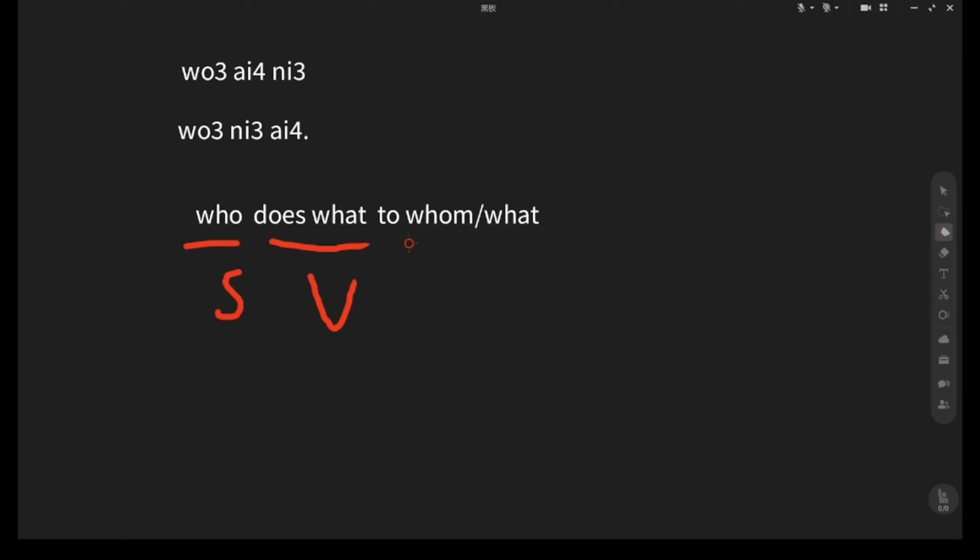Once you know the little secret behind this, speaking Chinese will feel much simpler and more confident. A magic formula for Chinese sentences, which is who does what to whom or what. What are they? Who, subject, does what, verb, to whom or what, object. Subject, verb, object. This is the magic formula for Chinese sentences. Try to remember this structure.